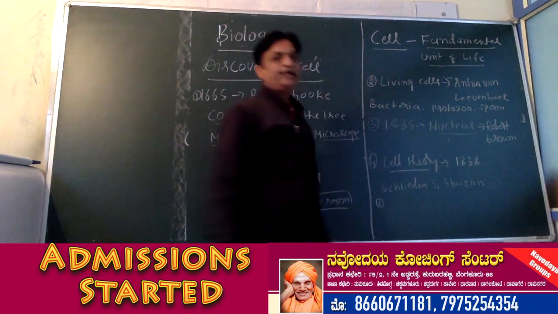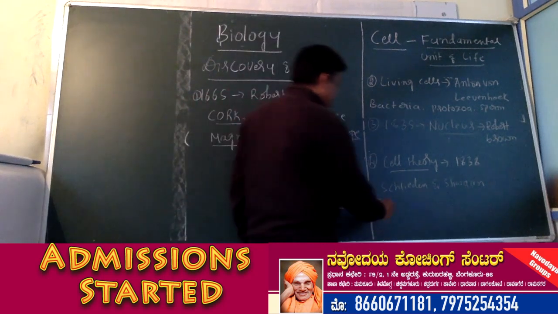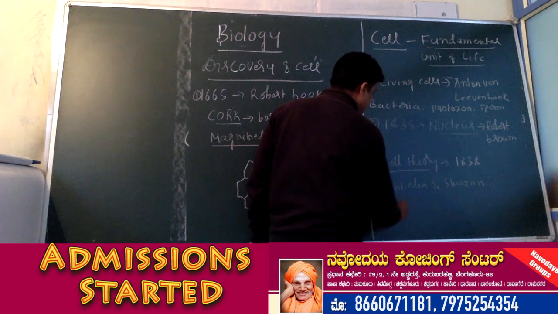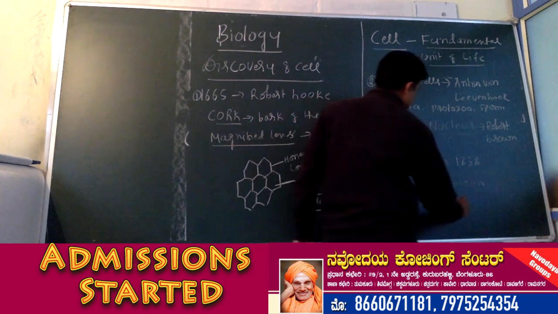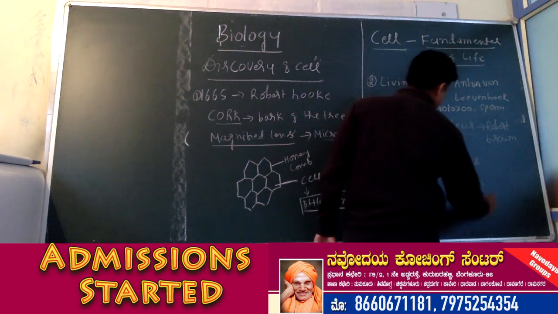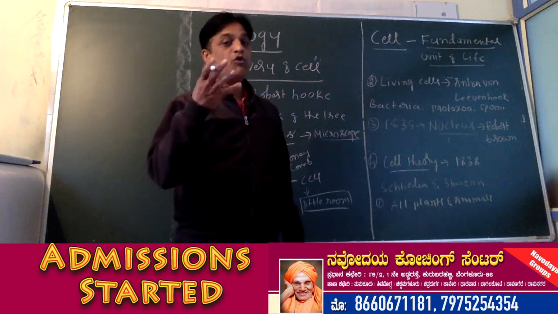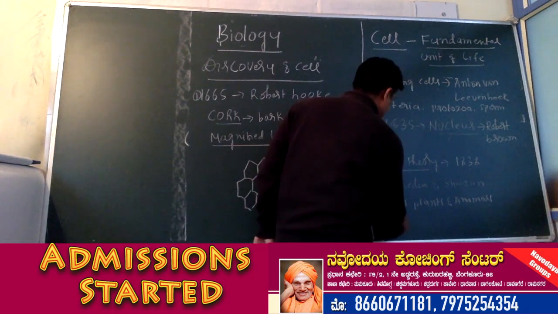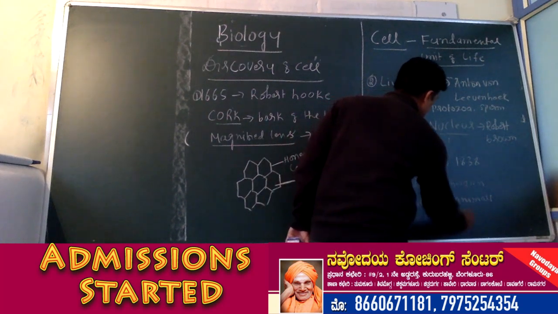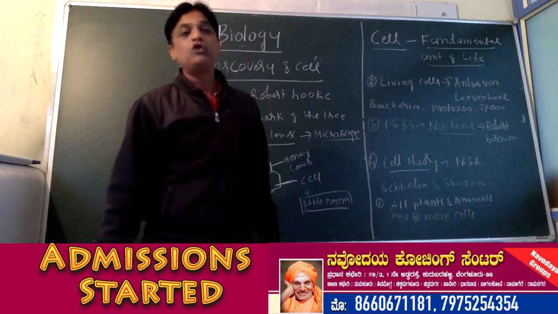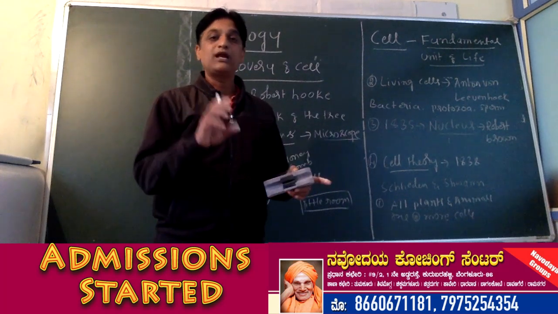See, the first statement related to cell theory is that all plants and animals are made up of one or more cells.